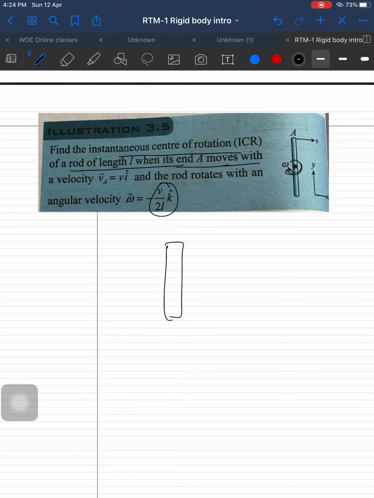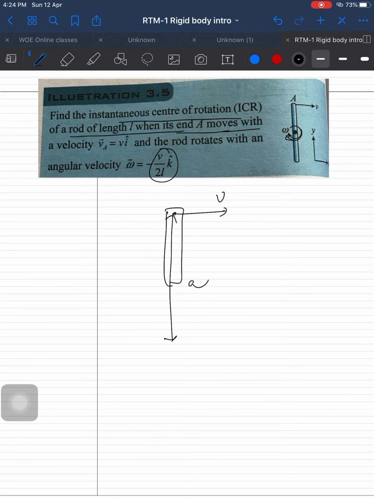Simple, take point A, whose velocity V is known, take any position at a distance, this is a point P, and what is the formula? Omega is equal to V by A. Omega is V by 2L, which is equal to V by A. V gets cancelled, A is equal to 2L.